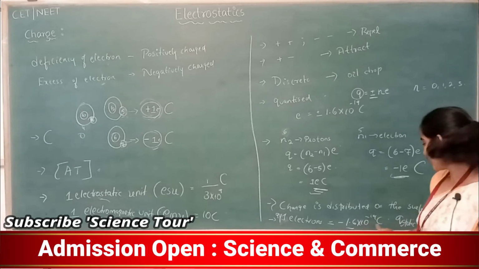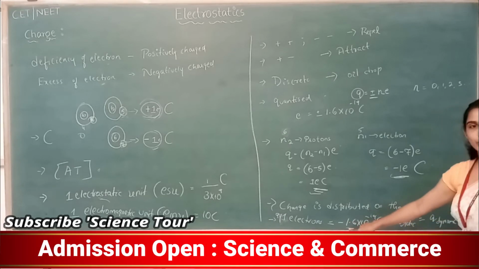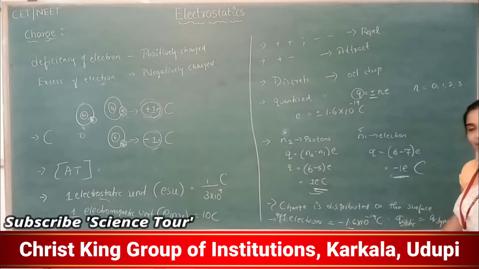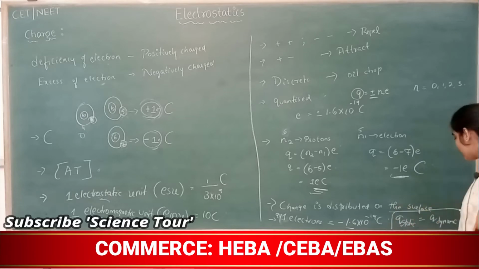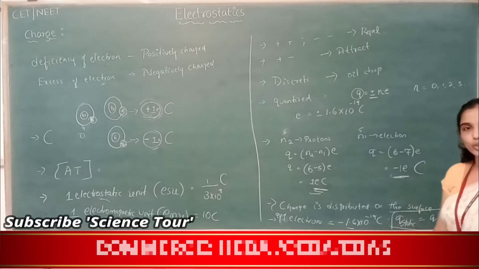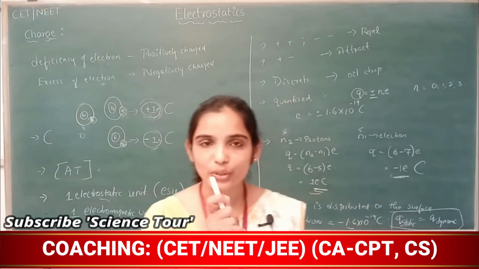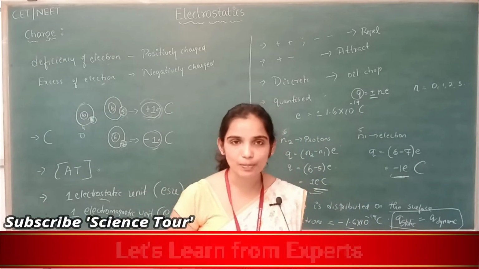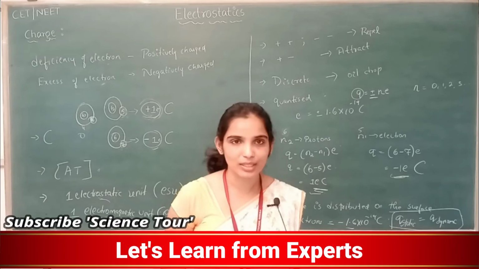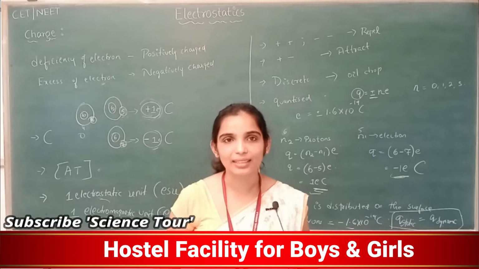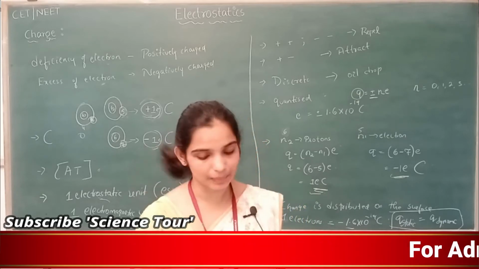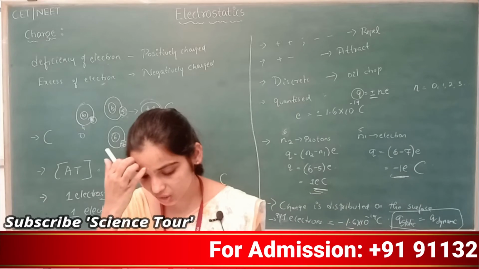When the electron revolves around the nucleus, its charge is the same, minus 1.6 into 10 to the power of minus 19 coulomb. So charge is invariant irrespective of the mass of the charged particle, its speed, or its angular velocity. That is about charge.